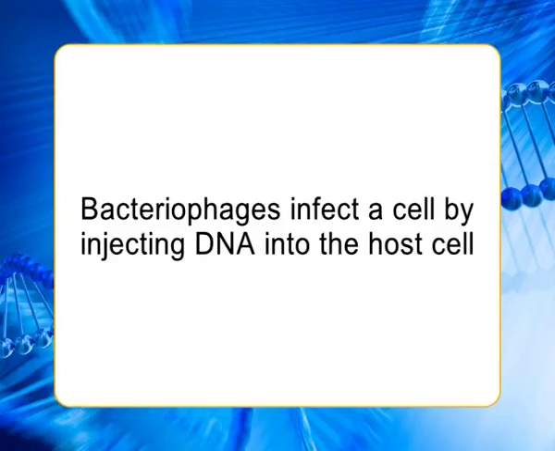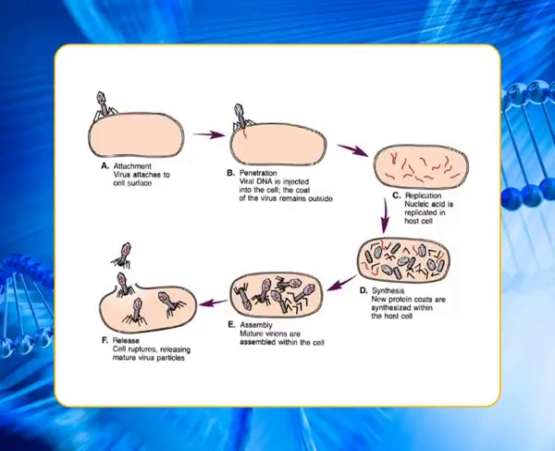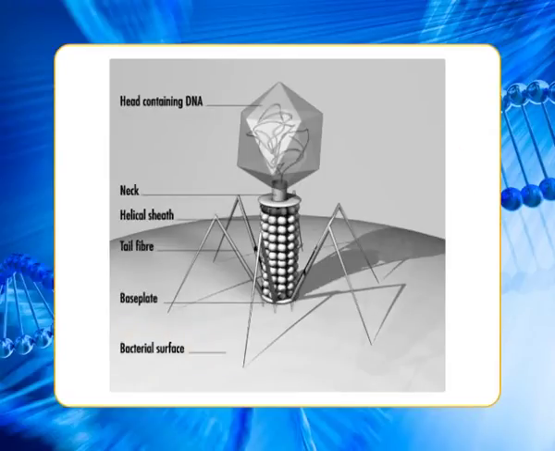Bacteriophages consist of protein coats covering DNA. Bacteriophages infect a cell by injecting DNA into the host cell. This viral DNA then disappears while taking over the bacterial machinery and beginning to make new virus instead of new bacteria. After 25 minutes, the host cell bursts, releasing hundreds of new bacteriophages. Phages have DNA and protein, making them ideal to resolve the nature of the hereditary material.